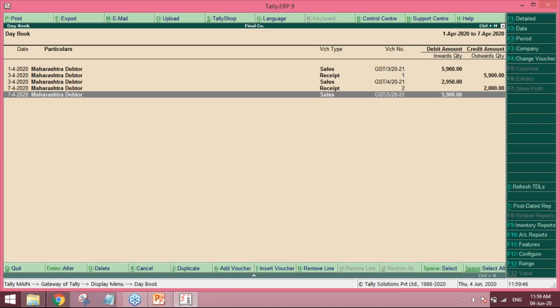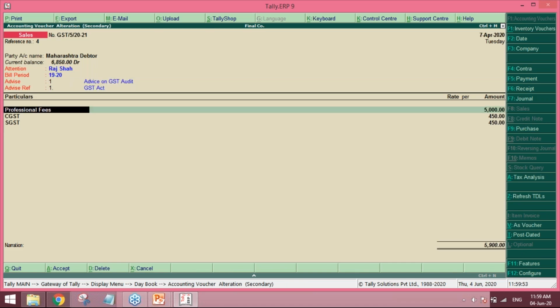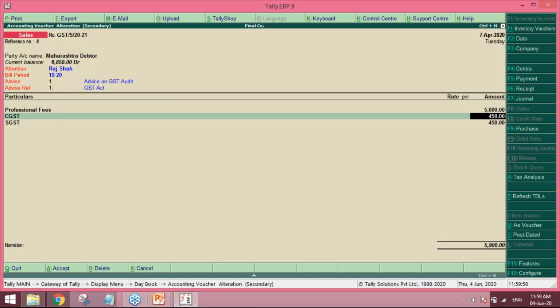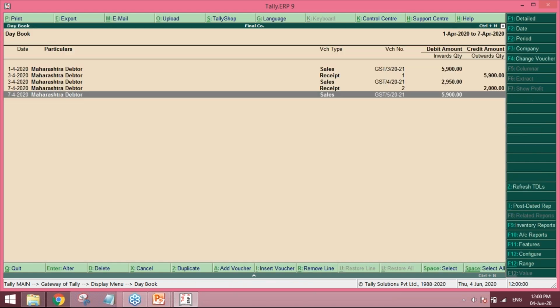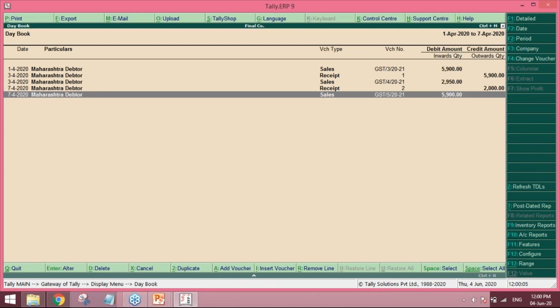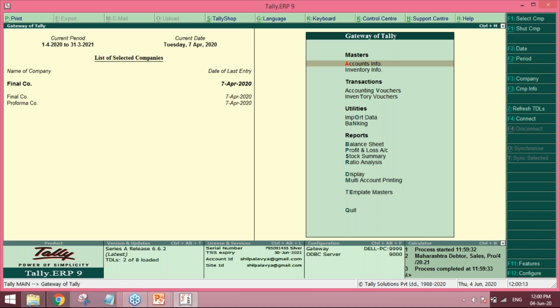See, the 5,900 has already been posted here. The invoice number will get changed automatically, and you can simply post the receipts after that. Whenever you receive the amount, you can pass the receipt entry over here, so that the accounts are finalized. So basically, the final company will not have any outstandings, and the pro forma company will only have outstandings. It won't have any receipts. This way you can manage both the datas.